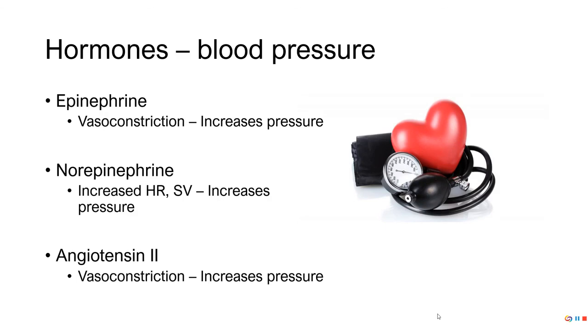So hormones that are involved, epi and norepi. Epi causes vasoconstriction, which will increase resistance and then increase pressure. Norepinephrine increases heart rate and stroke volume, which will increase pressure. Angiotensin 2 causes vasoconstriction, which will also increase blood pressure.